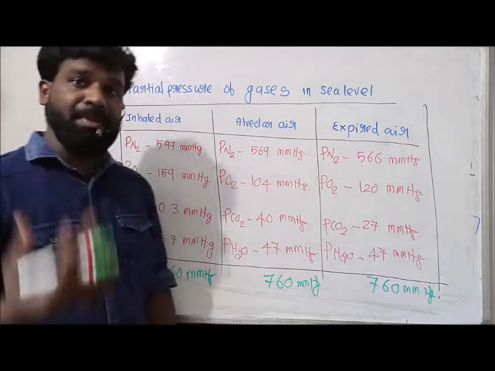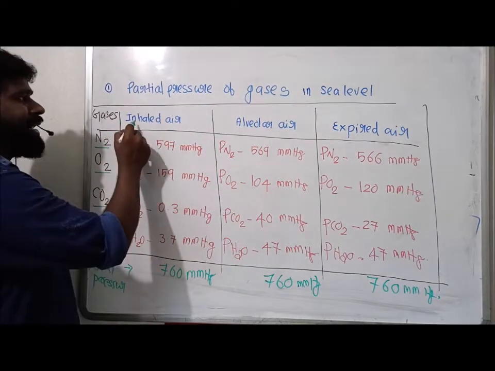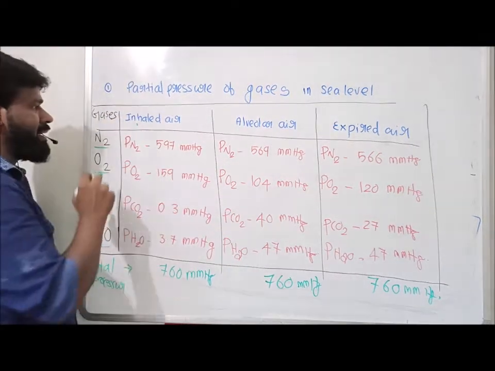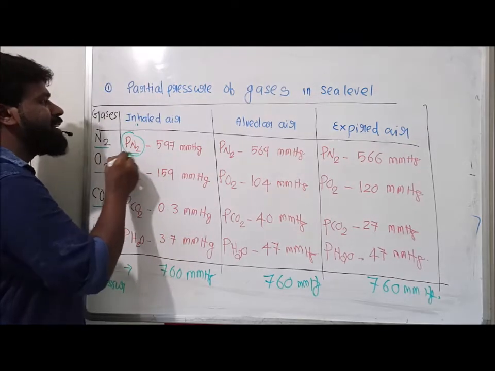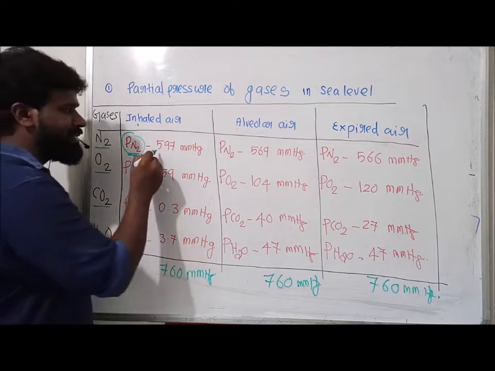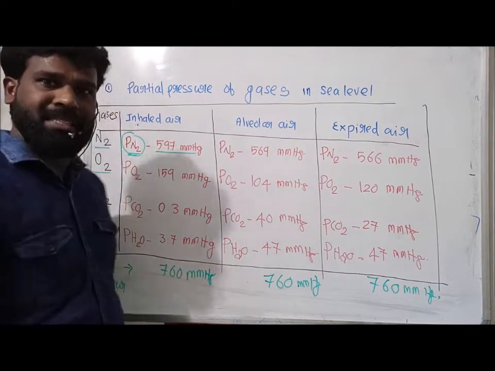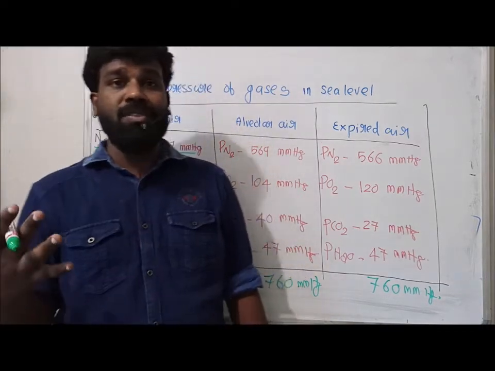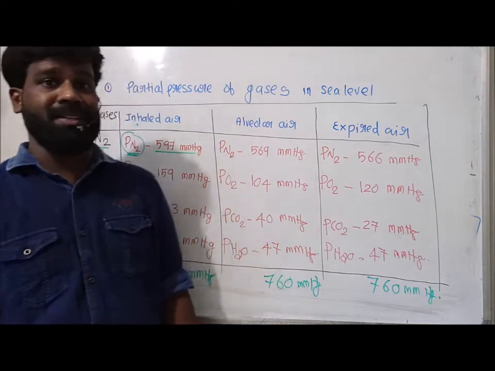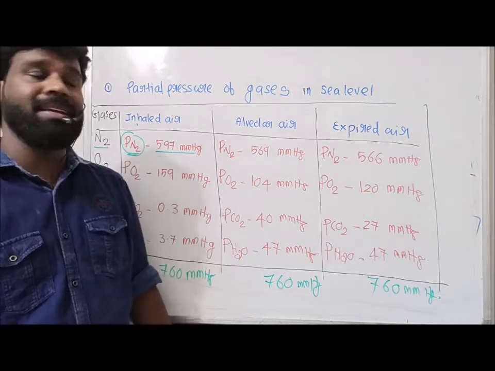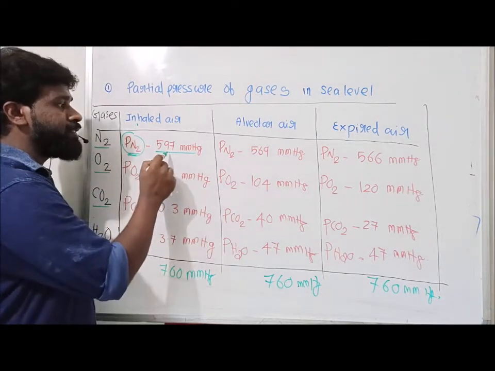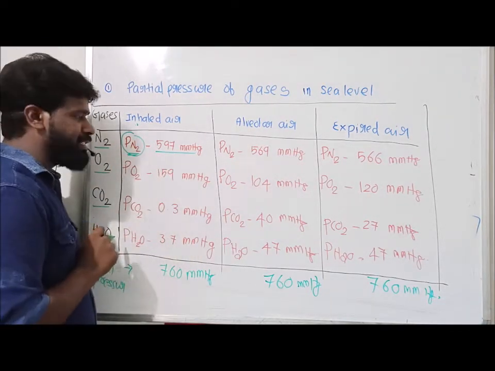The atmosphere contains a mixture of gases, where the partial pressure of nitrogen in inhaled air is 597 mmHg, because nitrogen concentration is higher in the atmosphere than other gases, so it exerts a higher pressure.